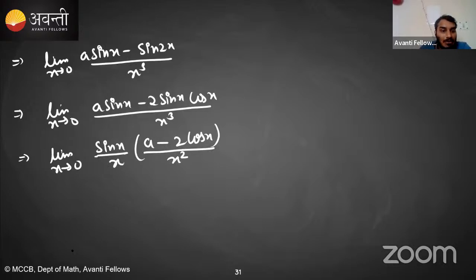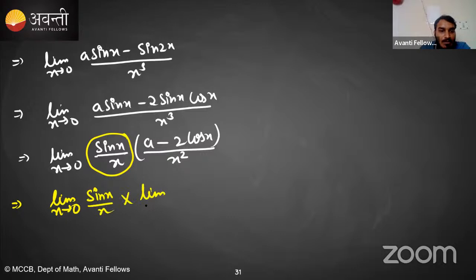Again, the limit of this I know. Limit x tending towards 0 of sin x upon x we know, so I can separate the limit again. Using the fundamental theorems of limits, I can write it like this: limit x tending towards 0 of sin x upon x, into limit x tending towards 0 of (a minus 2 cos x) upon x square.